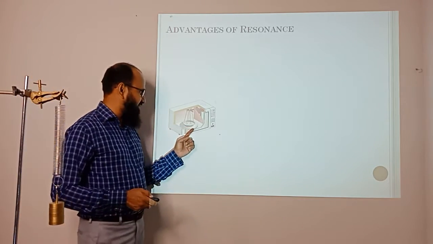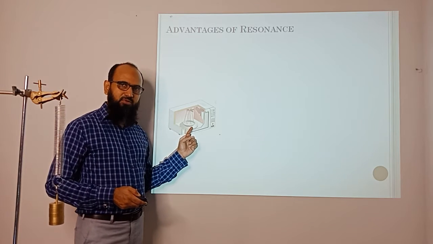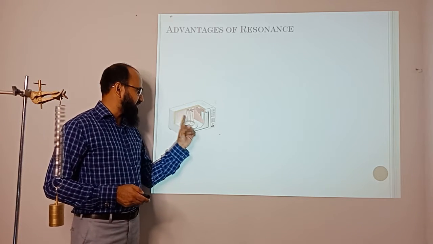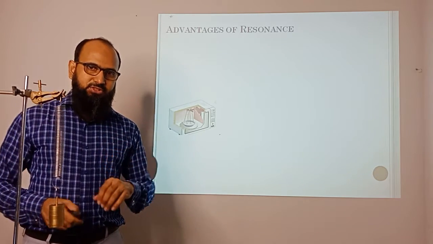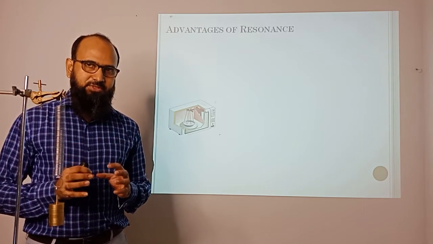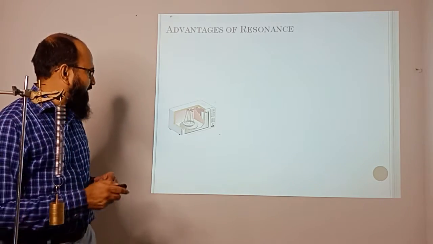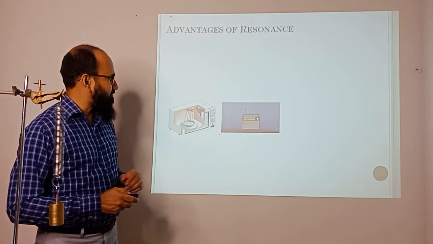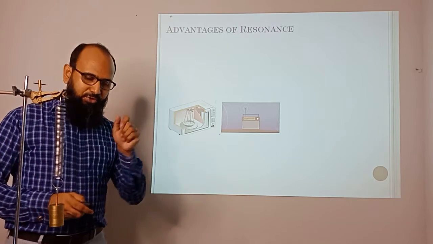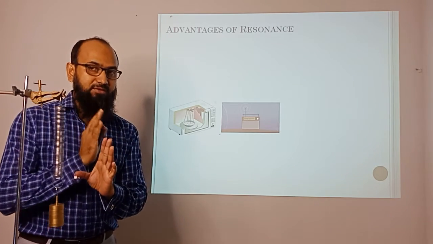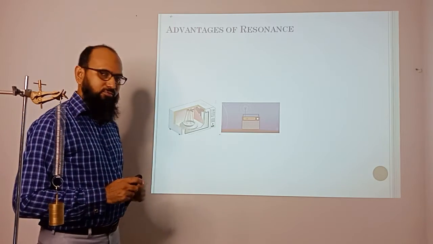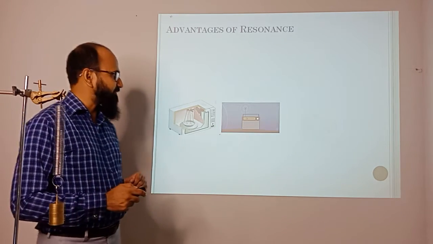Number one advantage of resonance: a microwave oven heats up the water molecules with a particular resonance frequency. So only the water molecules are heated up, and your food warms up very quickly. Like a radio signal, when you pick up a radio signal, you adjust the resonant frequency so you can get that one particular radio station.